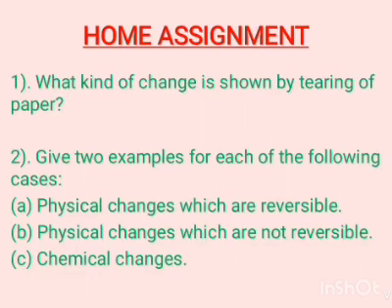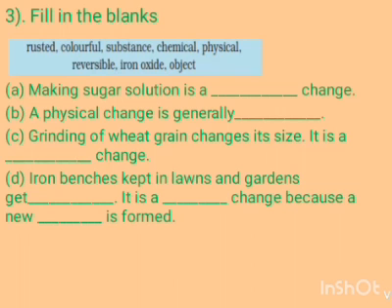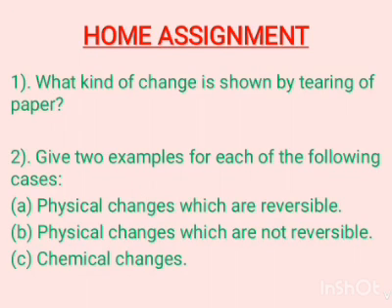Now come to the home assignment or homework. Your homework contains 3 questions. First question is, what kind of change is shown by tearing of paper? I'm sure you all know the right answer to this question. Tearing of paper is which type of change? Now come to the second question, which is, give 2 examples for each of the following cases.